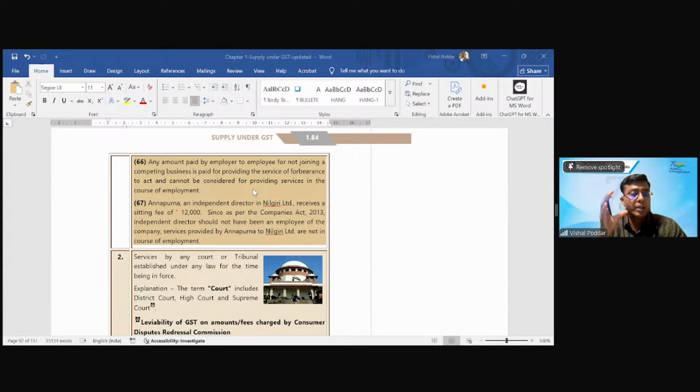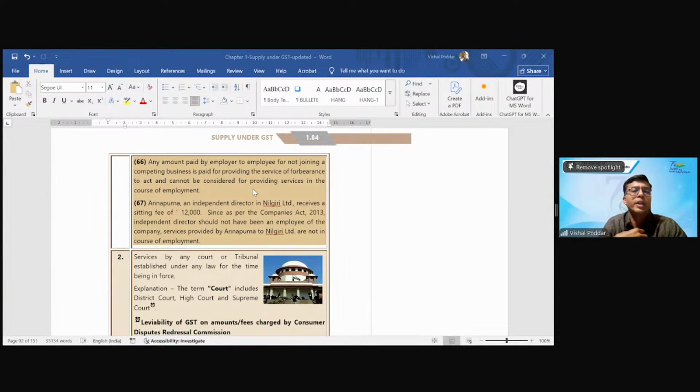Since we are at final level, it is my duty to give you all possible types of transactions which you may get. So here, in this same point of contract, there is again a twist or angle. What is that twist or angle? Many times a company wants employees on a temporary basis, not on their payroll. Instead of hiring them, they appoint a contractor. The contractor will give them employees.